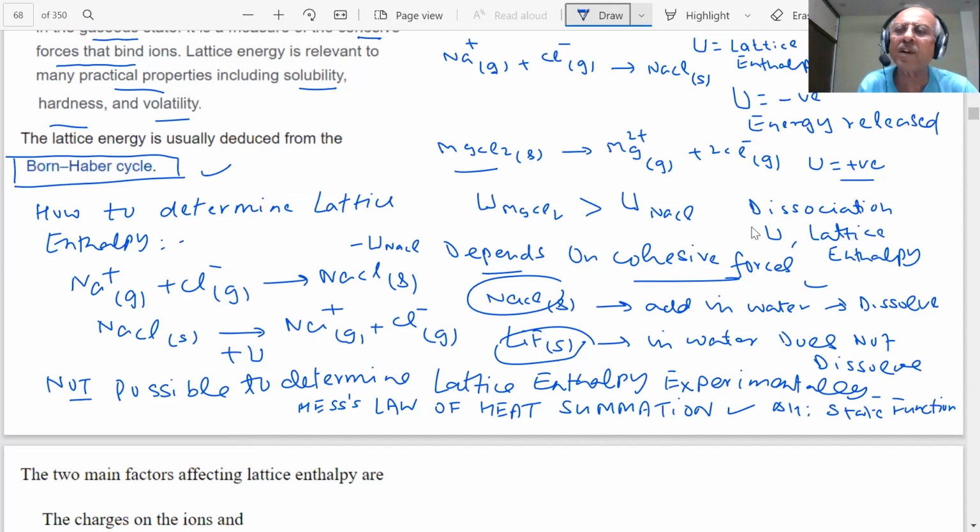Note down all this, then I proceed further. Very important topic, students. Born-Haber cycle can be used to find the lattice enthalpy of compounds by applying Hess law of heat summation.